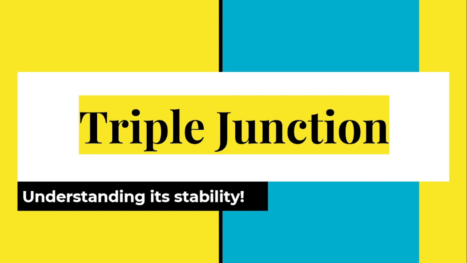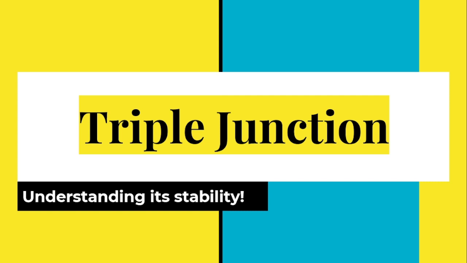I will also discuss with you a short concept of aulacogen. I will tell you what an aulacogen is because it is somewhat related to triple junctions, and in the end I will give you an exercise to find out whether a triple junction is stable or unstable, which you can let me know in the comment section.